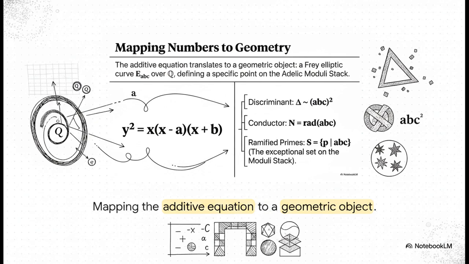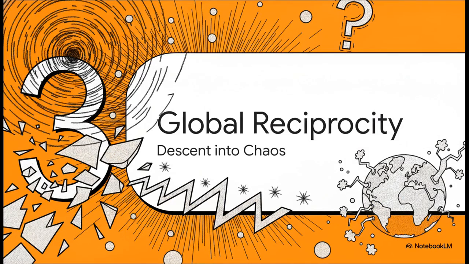By doing this, the arithmetic properties of the curve directly mirror our ABC numbers. The minimal discriminant of this curve, delta, is roughly equal to a times b times c squared. And its conductor, N, is exactly the radical of ABC. We've successfully packaged our discrete numbers into a geometric object living on the Adelic moduli stack, where the exceptional set of ramified primes are precisely the primes dividing ABC. Which brings us to section 3, shattering global reciprocity, the descent into chaos.